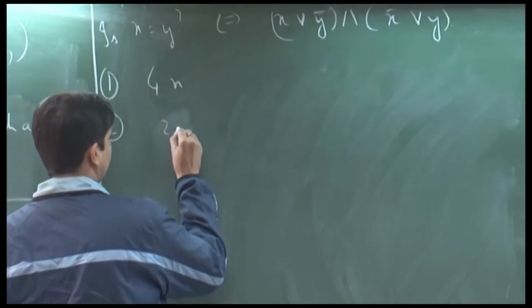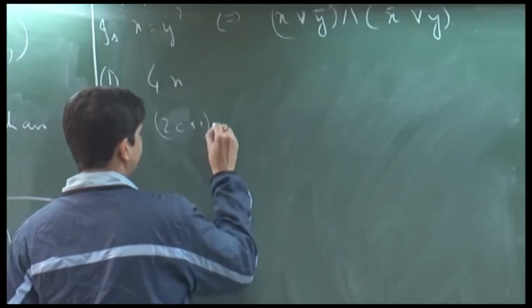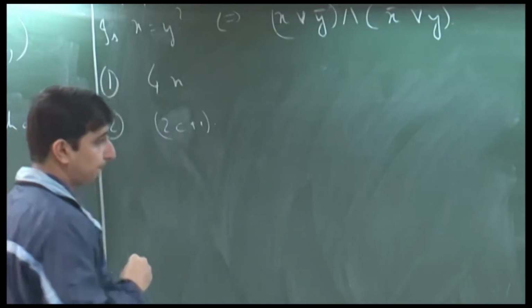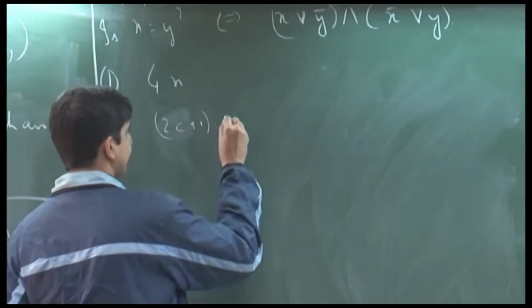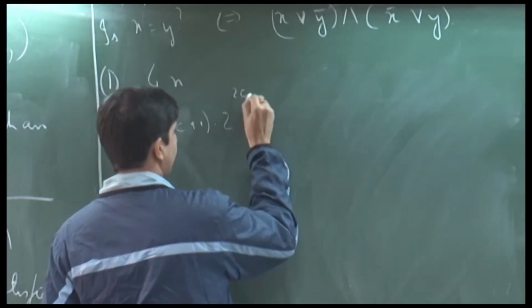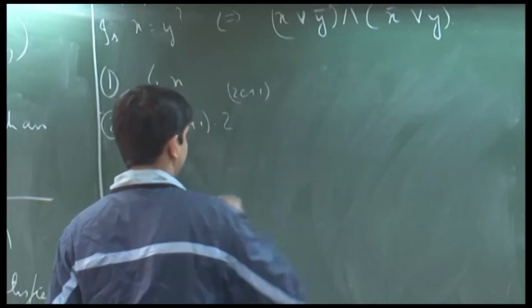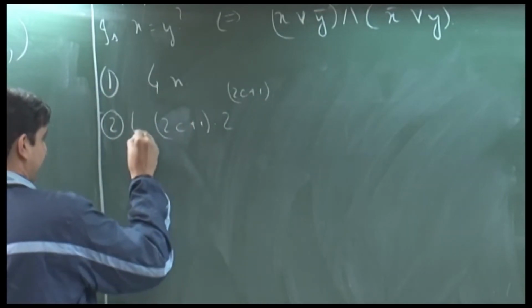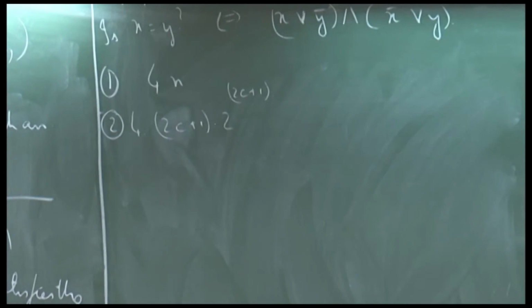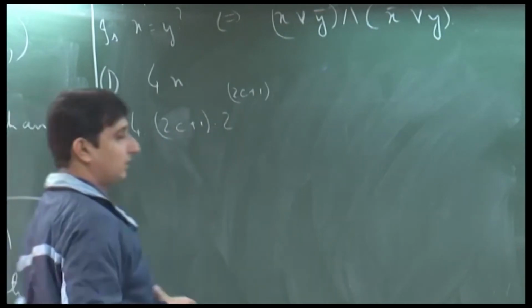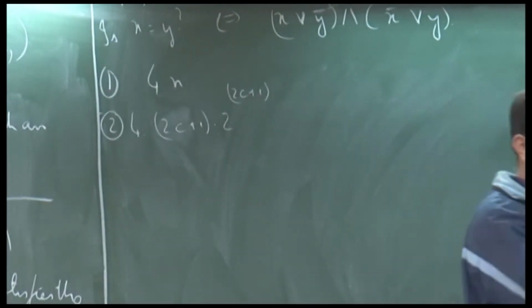It is 2 c plus 1 times 2 raised to 2 c plus 1 times some 4. Okay. So, essentially it is some constant, it does not depend on the input length again.